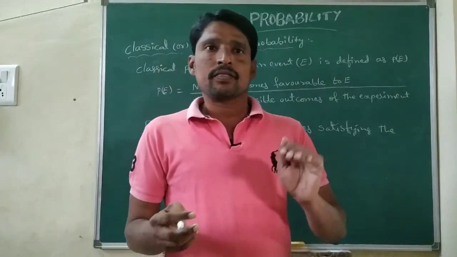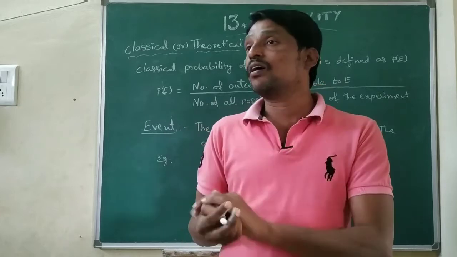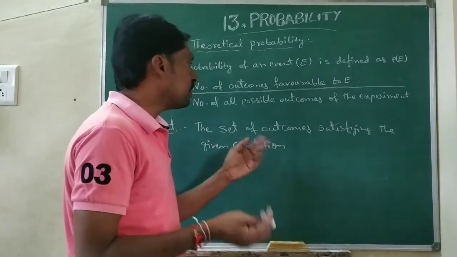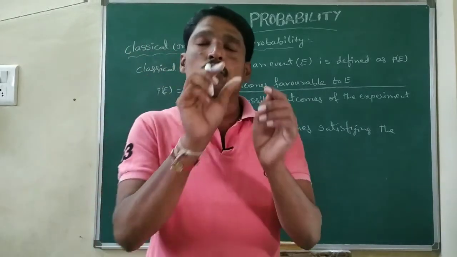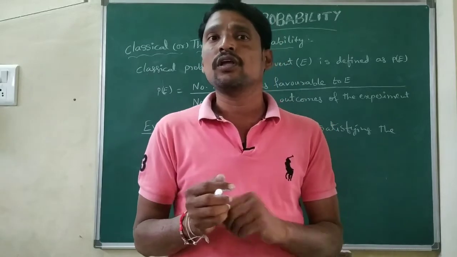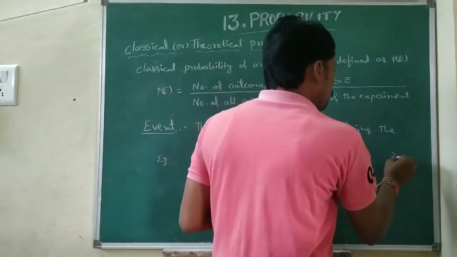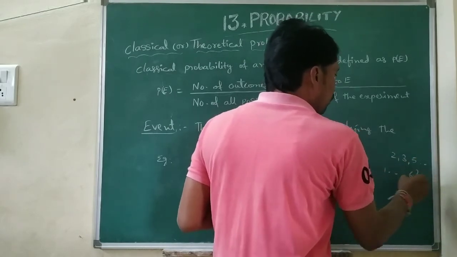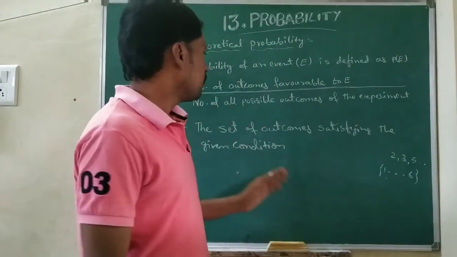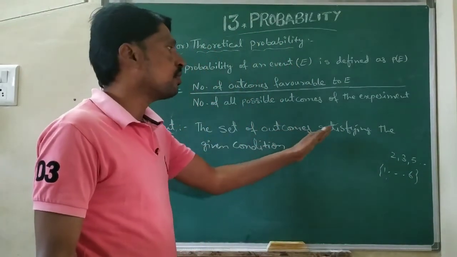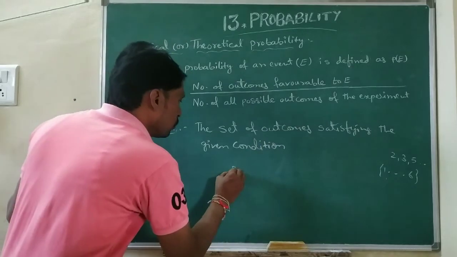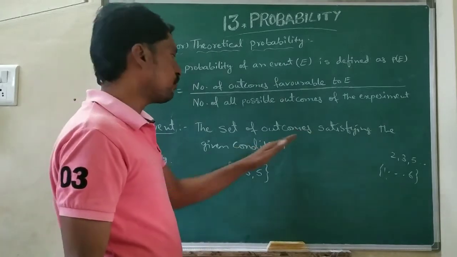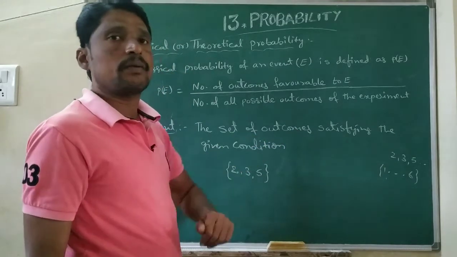So here, getting a prime number when the die was thrown. What are the possible outcomes? What is the given condition here? We can take only the prime numbers. What are the prime numbers? You know that they are 2, 3, 5, and so on. But a die has only 1 to 6. So the possible outcomes satisfying the given condition are 2, 3, 5. So the set of outcomes satisfying the given condition is 2, 3, 5.